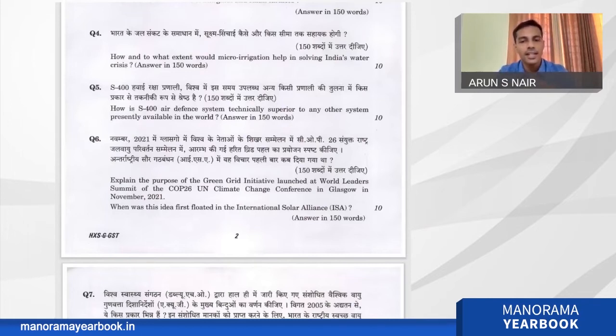And here the Green Grid initiative is actually one novel idea that was discussed between the world leaders to promote green energy, like solar energy or wind energy or hydroelectric power. So less environmentally damaging, like not coal or thermal power or nuclear power. These green energy initiatives were discussed in the same meeting by the global leaders, and the question has been asked for the Green Grid initiative. And I think for the Green Grid initiative, most of the aspirants might be prepared well for that. Because green energy has been asked for the last 2-3 years.